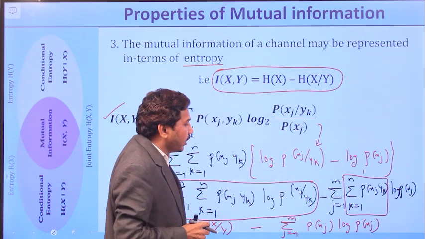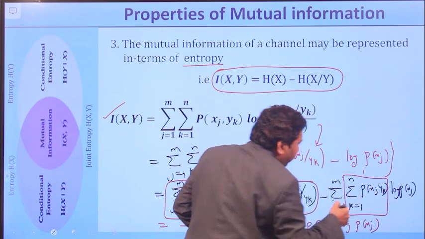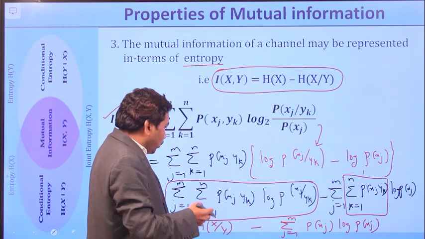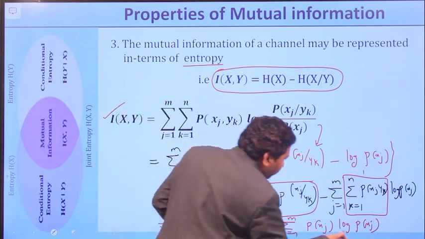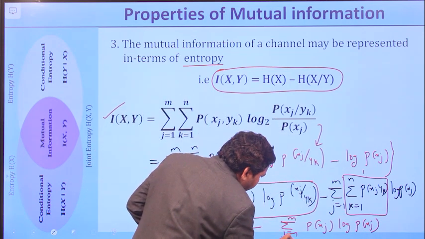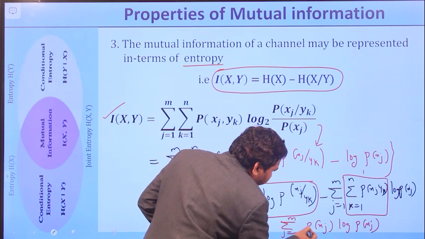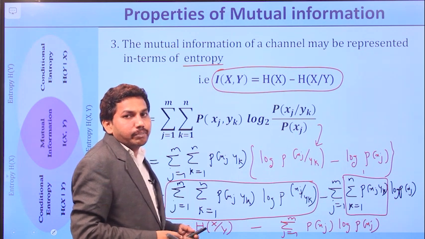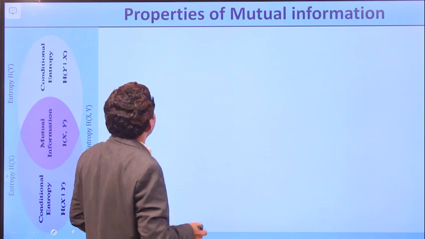So this total term becomes 1 because the sum of the probability is always equal to 1, right? Now this can be further simplified, you can look into this statement. It is minus of sigma j equal to 1 to m, p of xj log p of xj. So it is simply an entropy, right?